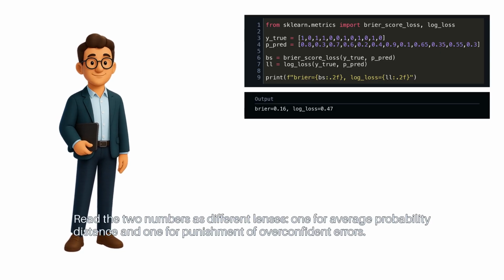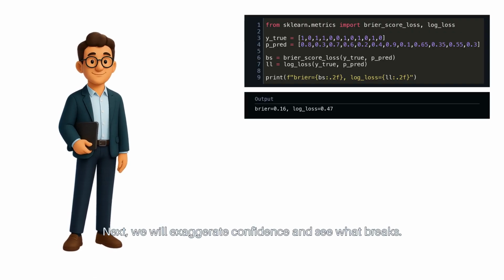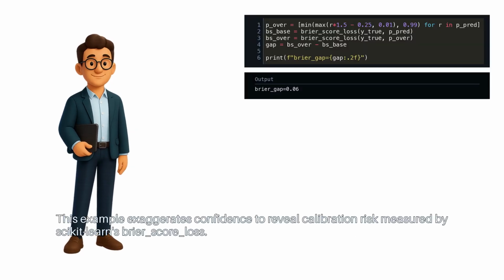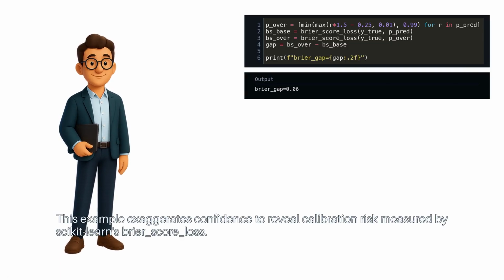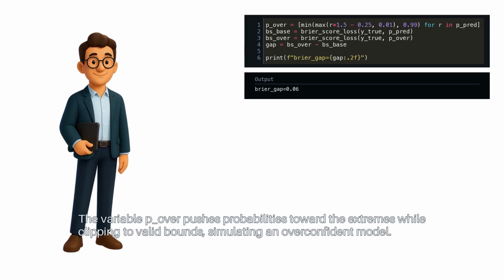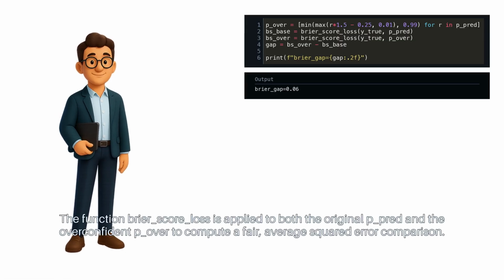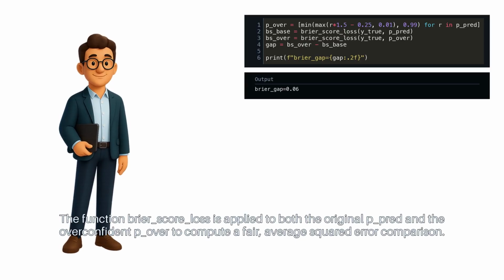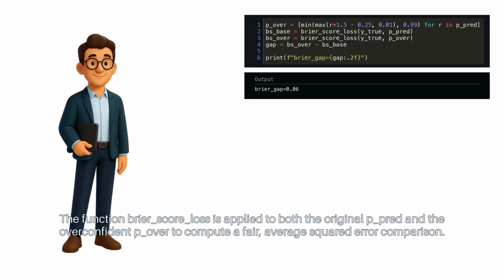Read the 2 numbers as different lenses, one for average probability distance and one for punishment of overconfident errors. Next, we will exaggerate confidence and see what breaks. This example exaggerates confidence to reveal calibration risk measured by scikit-learn's Brier score loss. The variable p_over pushes probabilities toward the extremes while clipping to valid bounds, simulating an overconfident model. The function brier_score_loss is applied to both the original p_pred and the overconfident p_over to compute a fair average squared error comparison.